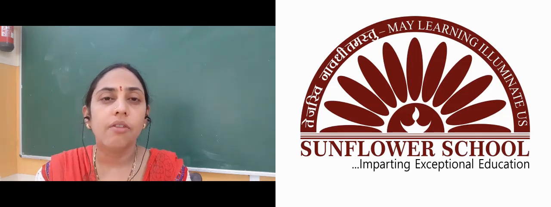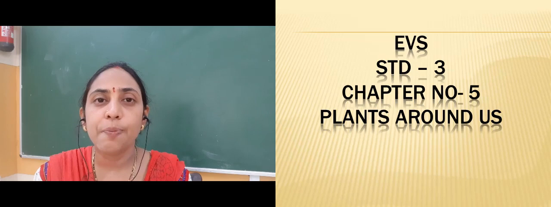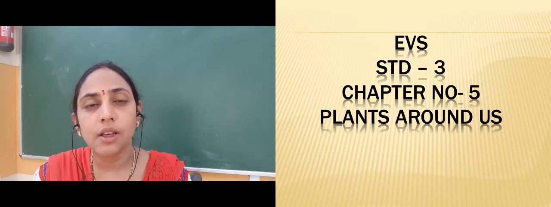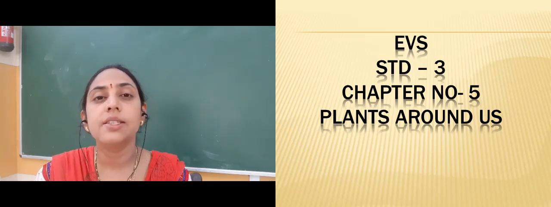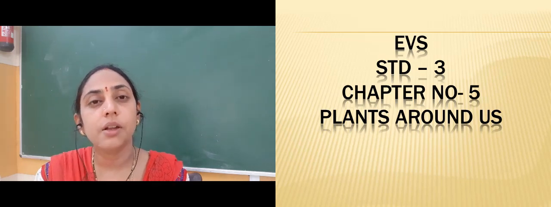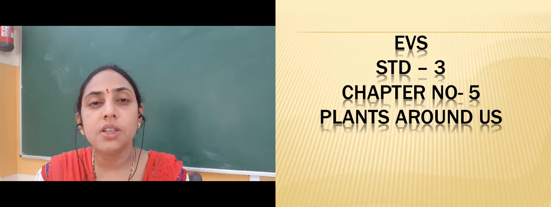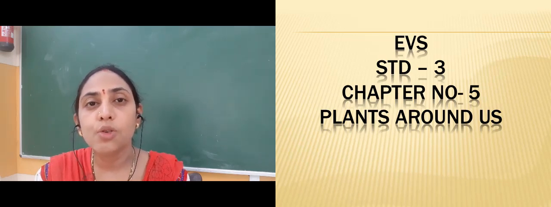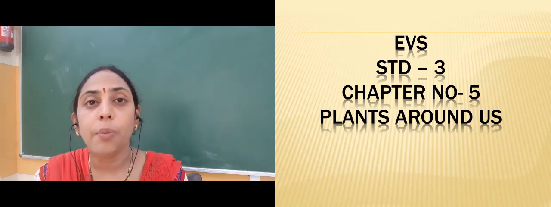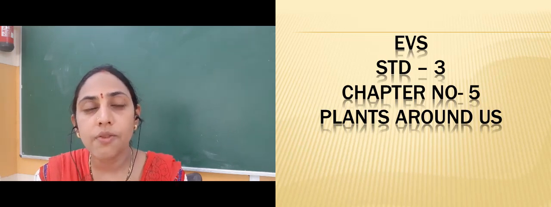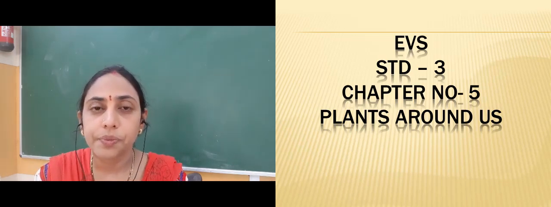Now let us start our fifth chapter, that is plants around us. We know there are different plants around us. Some plants are big, some plants are small, some plants grow in water, some plants grow on land. So we will discuss the different plants around us one by one in this chapter.